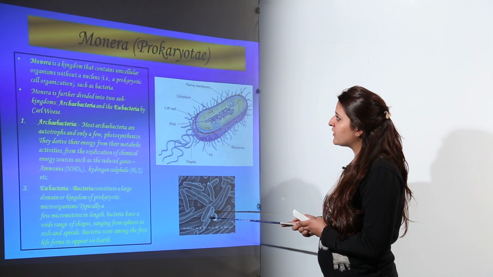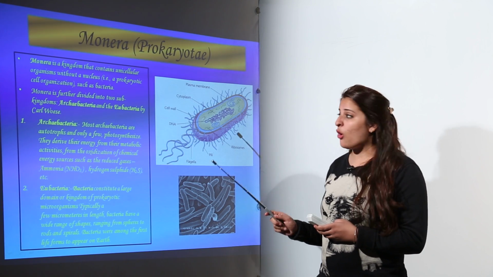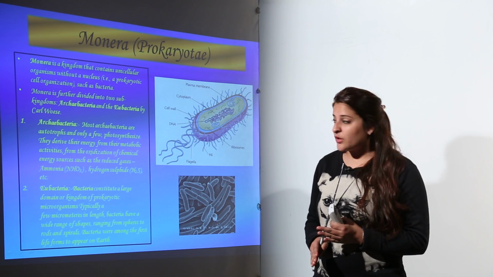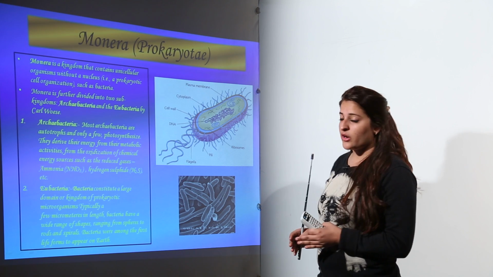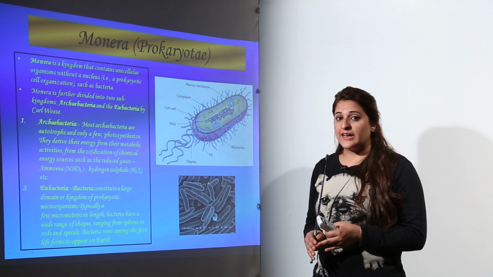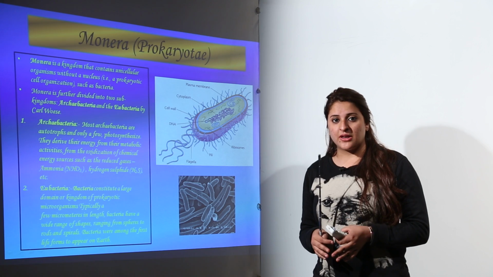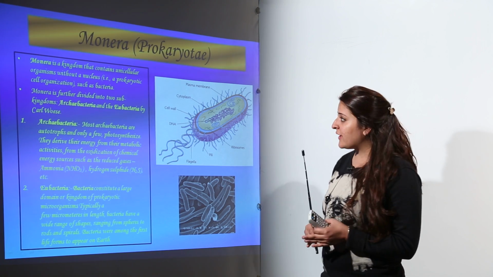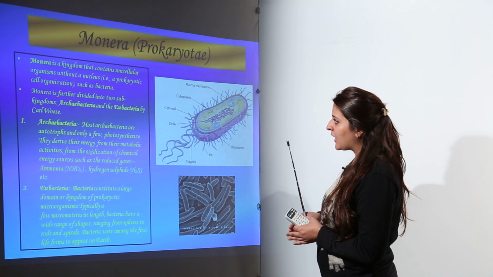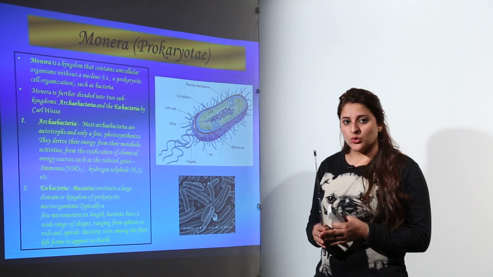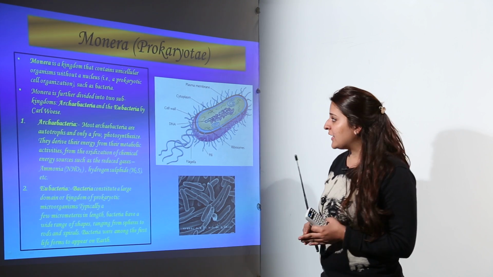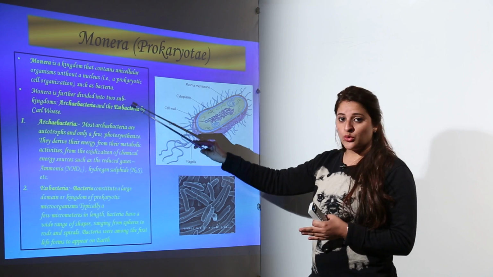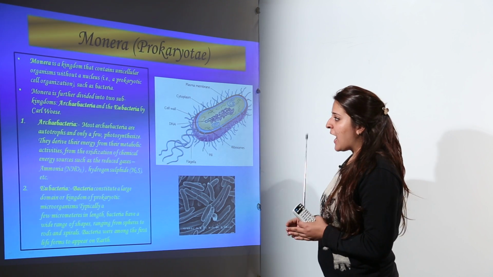Moving on to our first kingdom, which is the kingdom Monera, which includes all the prokaryotic organisms. It contains all the unicellular organisms, and since these are prokaryotic cells, they do not have a true nucleus, only a primitive nucleus. So these unicellular organisms have a prokaryotic cell organization. One example is bacteria. Monera is further divided into two categories, as I have told you, Archaebacteria and Eubacteria, and this division was given by Woese.